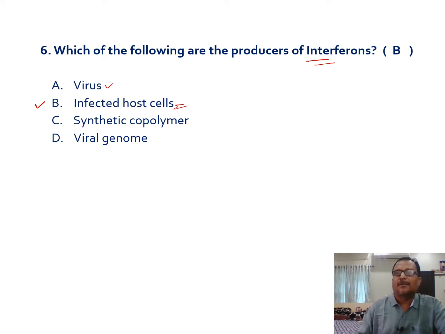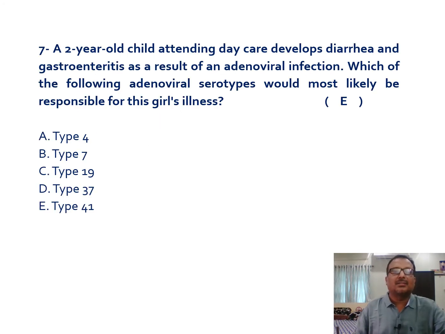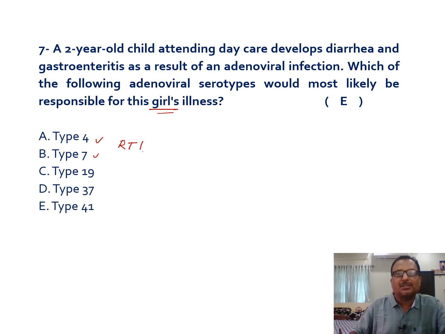Yeah. Next one, the seventh question: a 2-year-old child attending daycare develops diarrhea and gastroenteritis as a result of an adenoviral infection. Which of the following adenoviral serotypes would most likely be responsible for this girl's illness? We will see the options given, the various serotypes. Serotypes 4 and 7 are mainly responsible for upper respiratory tract infection, in the form of common cold. It produces mainly common cold with related symptoms.